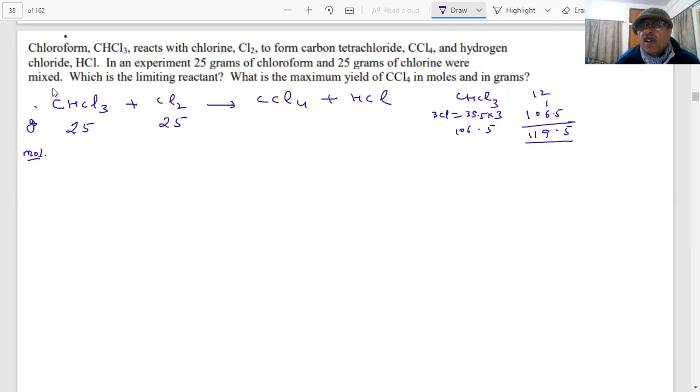Is it okay? Yes, it is okay. 25 by 119.5 moles. 25 by 35.5 into 2, 70 mole. But we have to first calculate these values, students. What are these values coming? You have a calculator, then you can tell me what is the value which is coming, students.